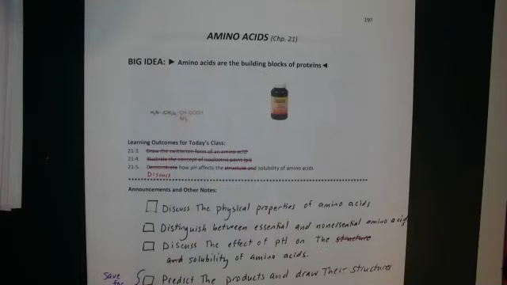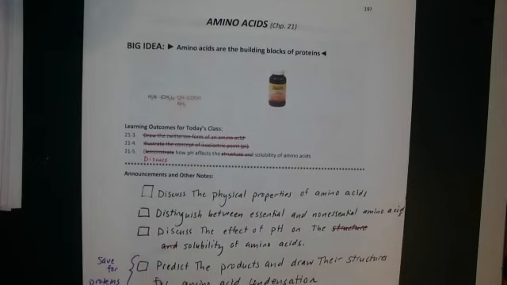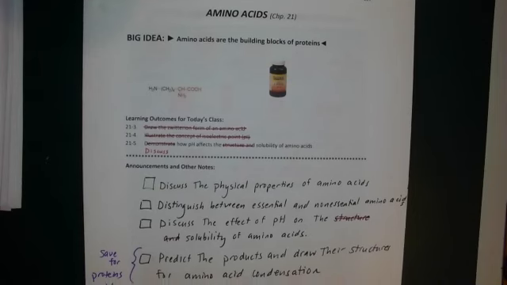What we're planning to talk about in this video, the outcomes for this day, some of them we're crossing out, again, because of our shortened semester. Specifically, we'll talk about a couple from the reading, which is discussing the physical properties of amino acids, distinguishing between essential and non-essential amino acids, and then we'll be just kind of superficially discussing the effect of pH on solubility of amino acids.